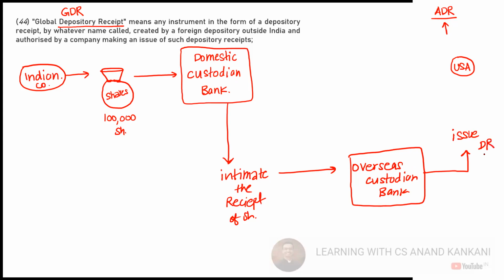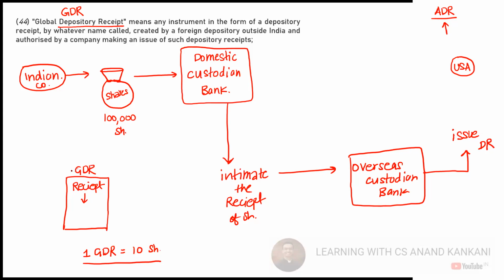Do you understand now depository receipts? So depository receipt is what? It is a security. This security will give a confirmation of the receipt. Let's say we get this calculation also here. We say that 1 GDR is equal to 10 shares. So this GDR would say that if you are holding this GDR, it is as good as you are holding 10 shares of the company. Do you understand this? The depository receipt.